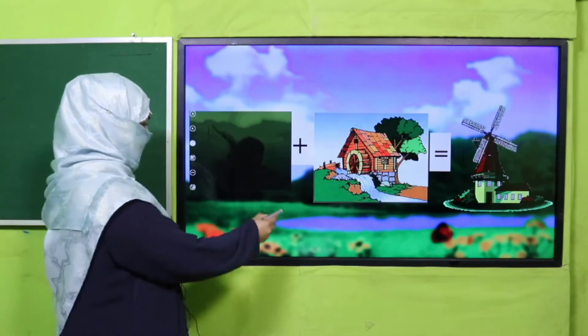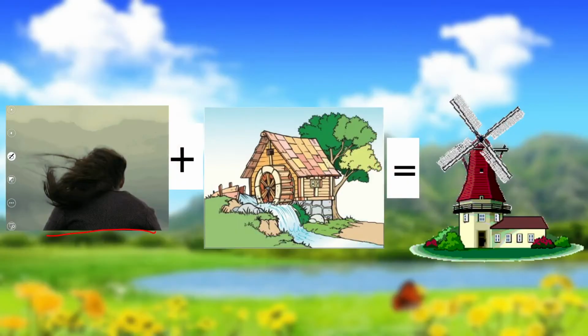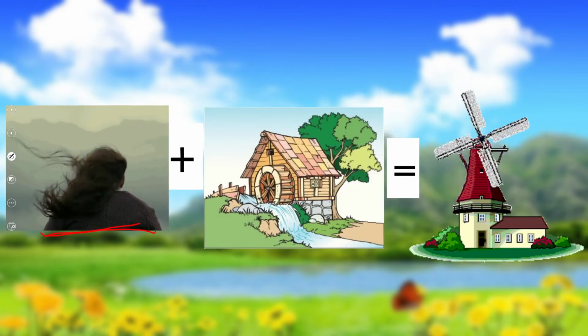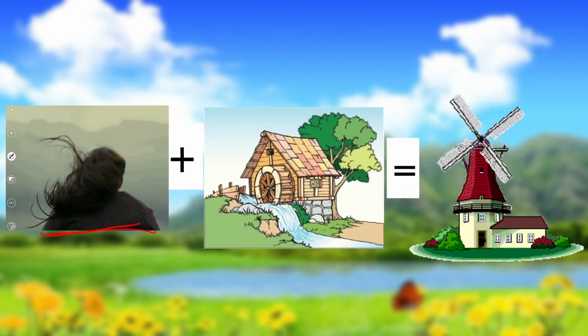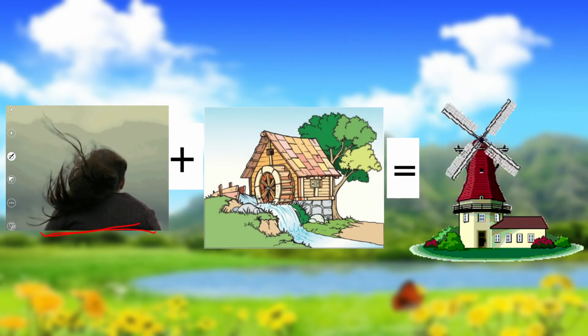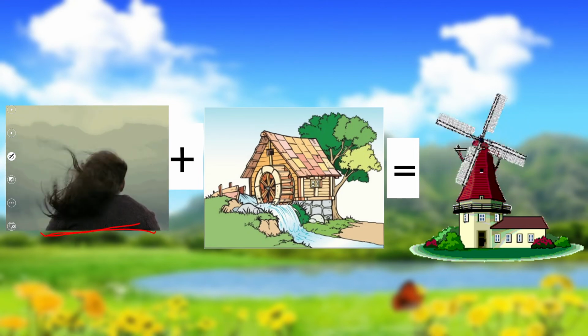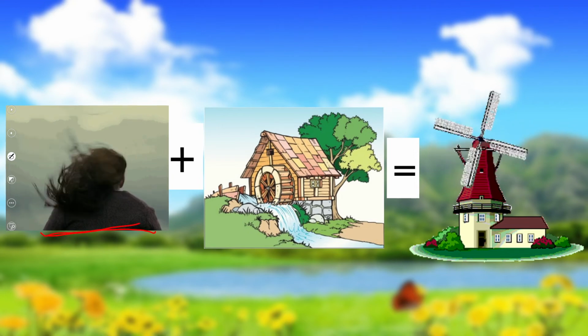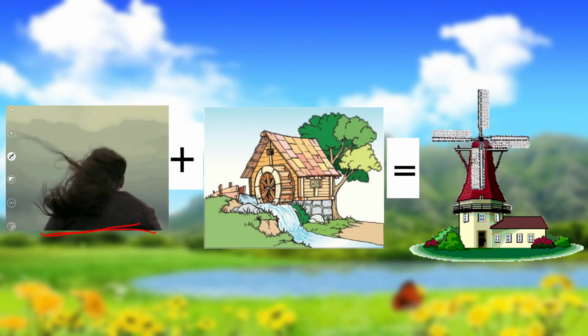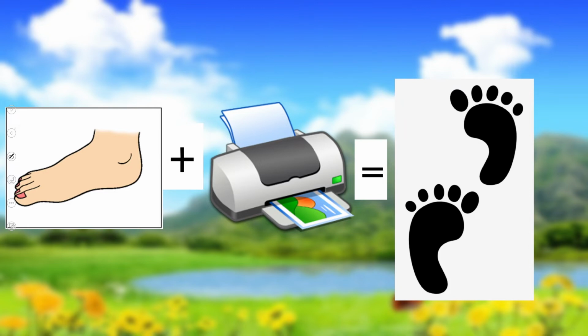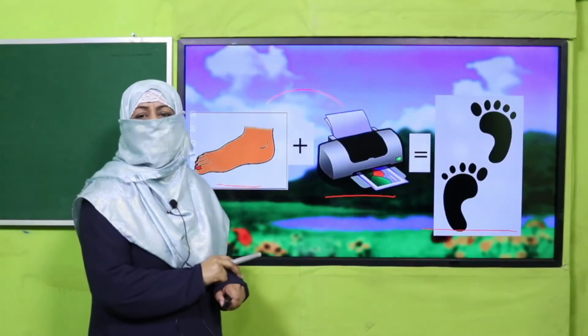Again here, it's air or wind. Yes, what is the difference between air and wind? Air is everywhere, but these here are telling us it's a little fast, that's why we'll call it wind. And it's a picture of a mill. So when they are together, it becomes windmill, right? Okay, so this is again foot and print, and we join these two words together to make a new word, footprint. This is a compound word. This is the concept of compound words.